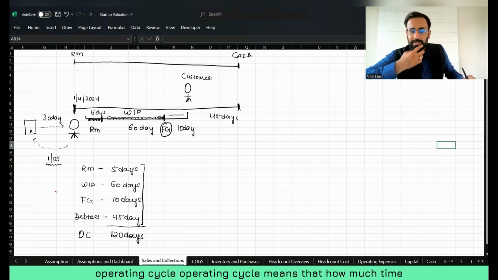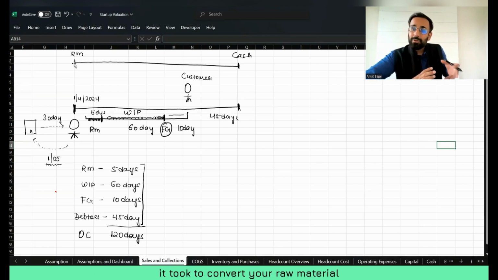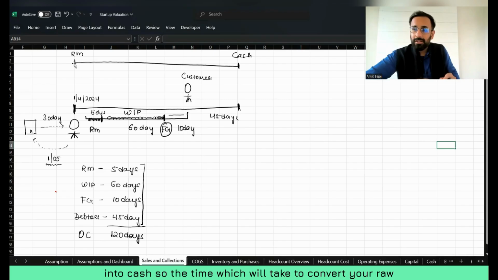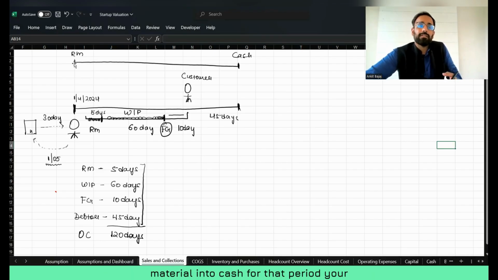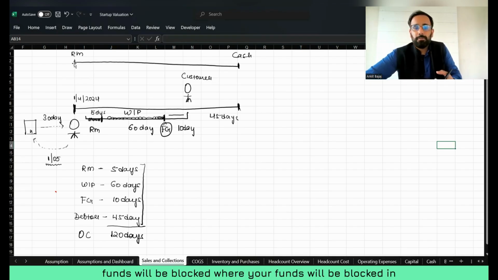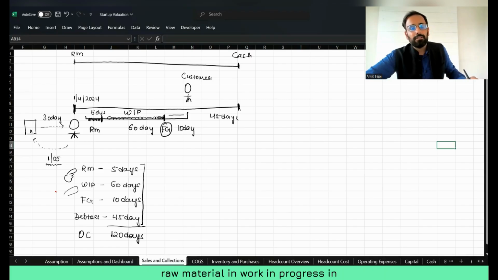Now, what is the meaning of operating cycle? Operating cycle means how much time it took to convert your raw material into cash. For the period it takes to convert your raw material into cash, your funds will be blocked in raw material, in work in progress, in finished goods, then in debtors. So your funds are blocked for 120 days.